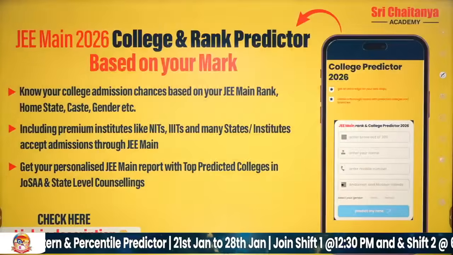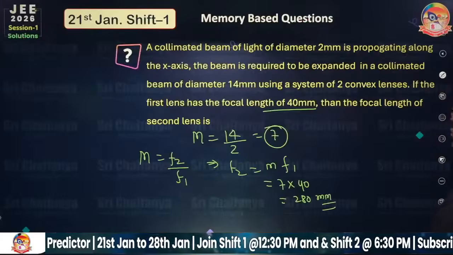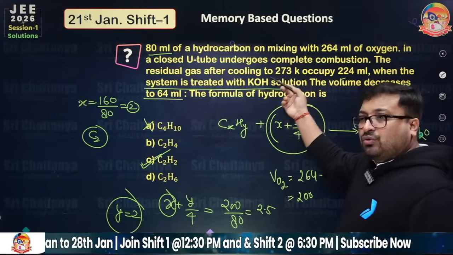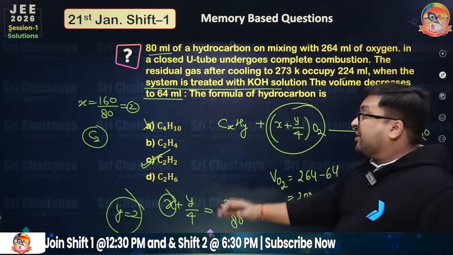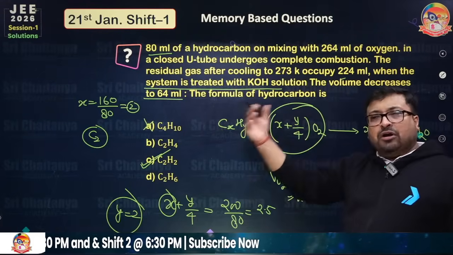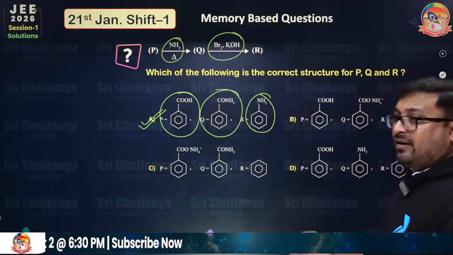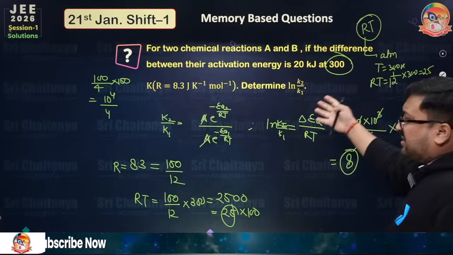Those people who are going to appear from tomorrow can focus on these concepts. This is a hydrocarbon related question, so they have used the concept of iodometry. KOH will absorb CO2. This type of basic combination of mole concept with iodometry. Then you will find the Hofmann bromamide reaction, a kinetics based question, and an activation energy based question.